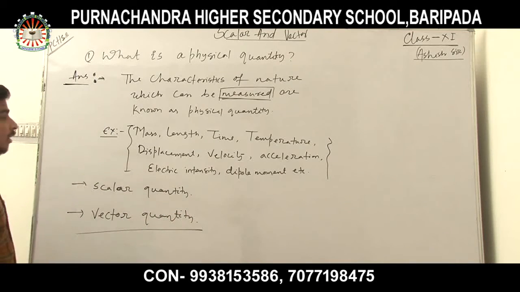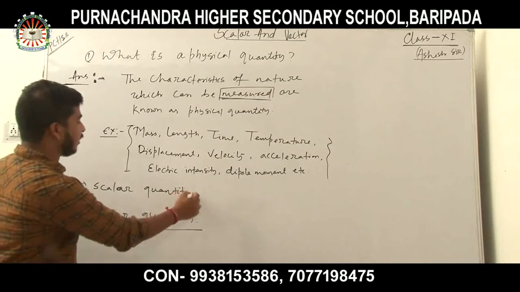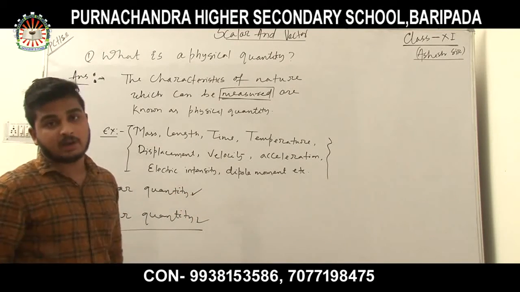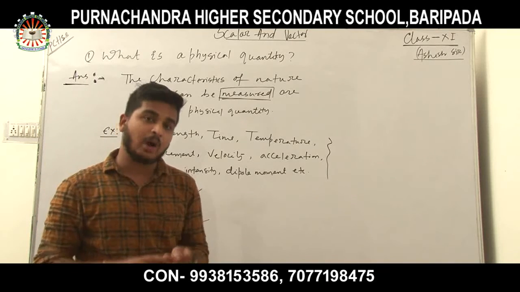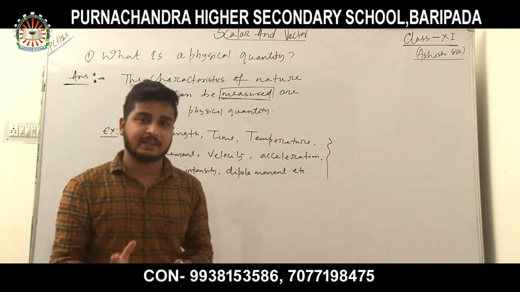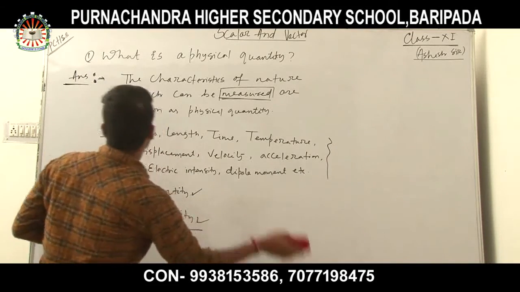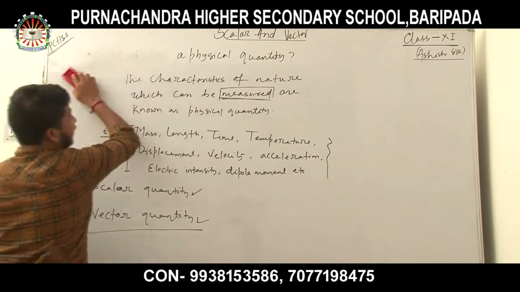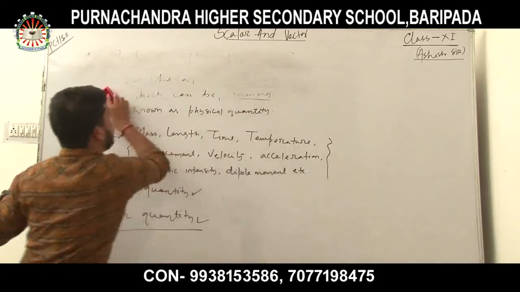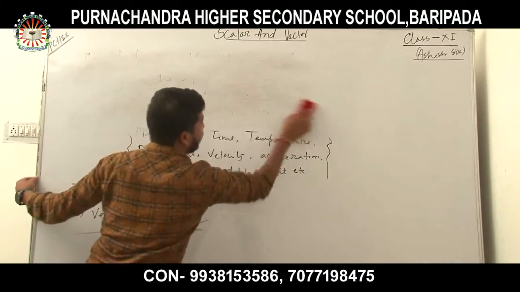Out of these physical quantities, some are scalar quantities and some are vector quantities. So let's discuss what a scalar quantity is first.